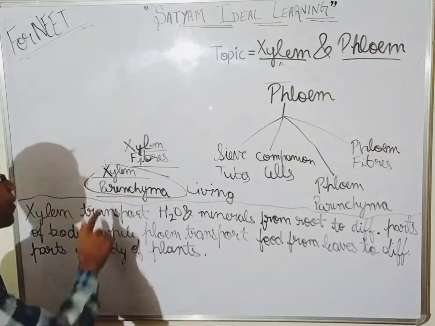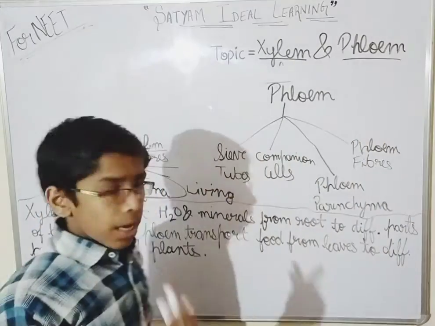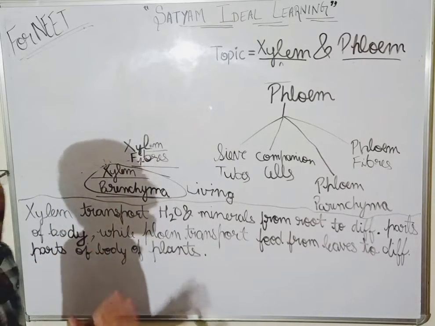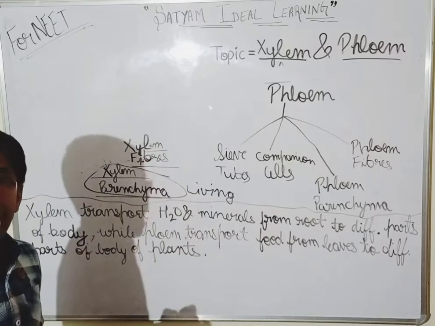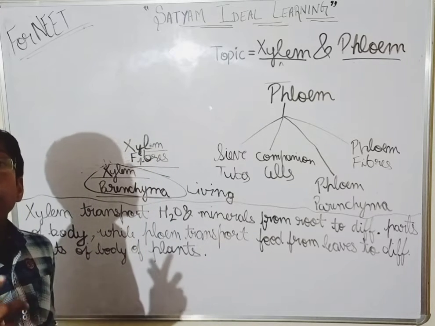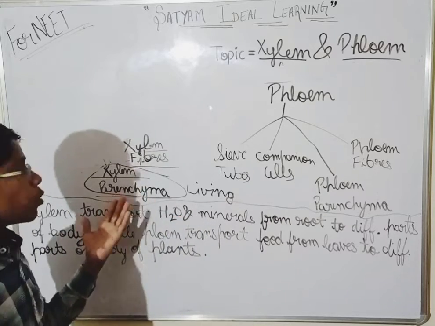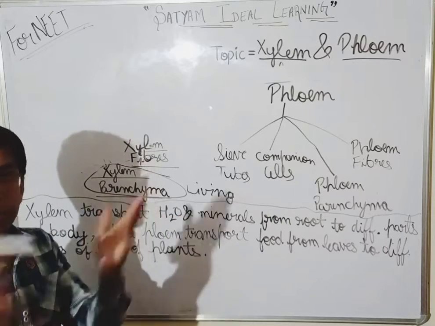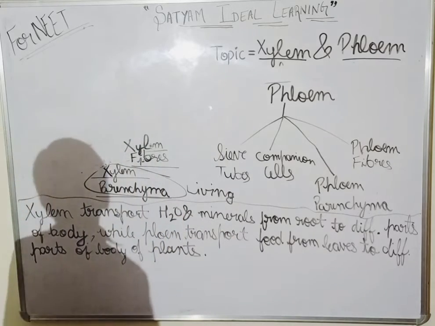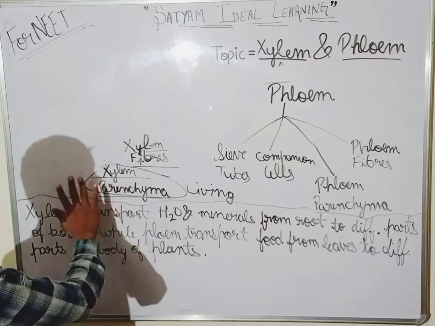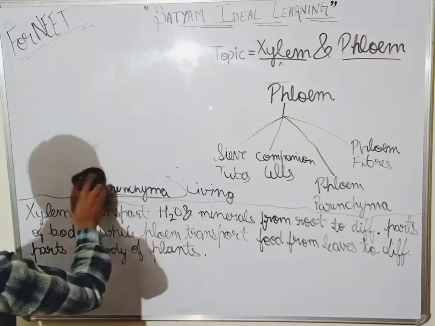Now see, in xylem, parenchymatous cells are living cells. Okay, so xylem parenchyma is made up of the parenchymatous living cells, and what does it do? It stores food as well as it transports water and minerals laterally, sideways. Okay, so it transports water laterally, sideways. Okay, minerals are dissolved in water. Okay, so it is clear about xylem parenchyma and xylem fibers, I think so. So I am rubbing this too.